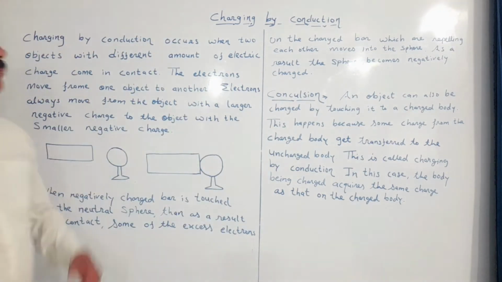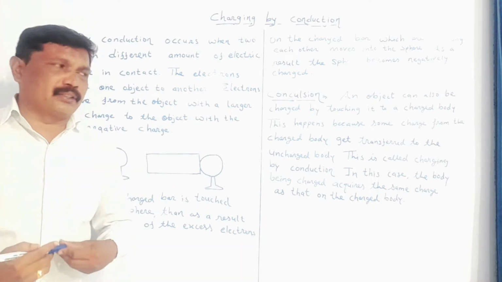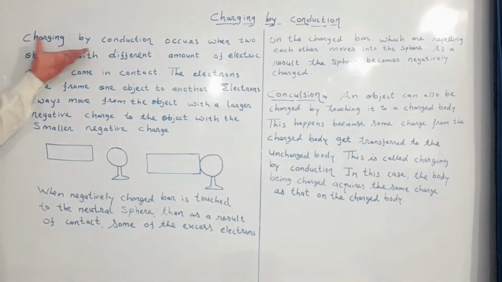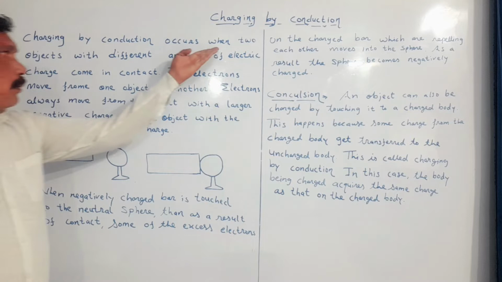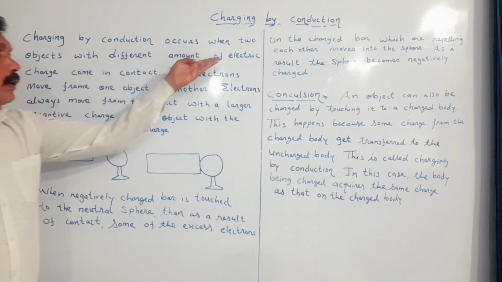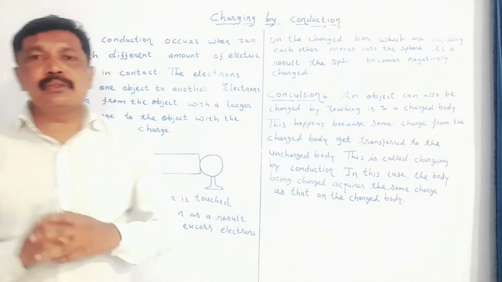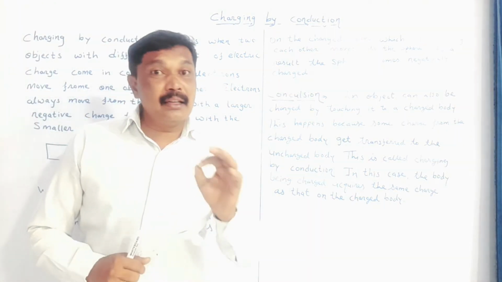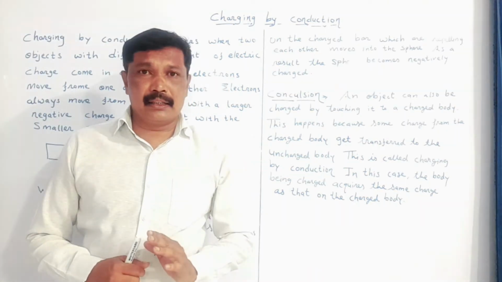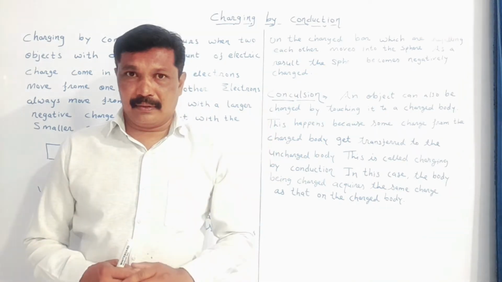Let's have brainstorming over charging by conduction. Charging by conduction occurs when two bodies with different amount of electric charge come in contact. My dear student, here we are studying charging a body by conduction.